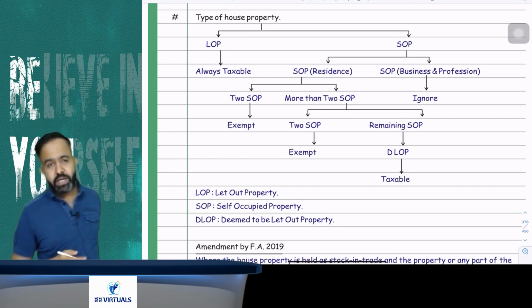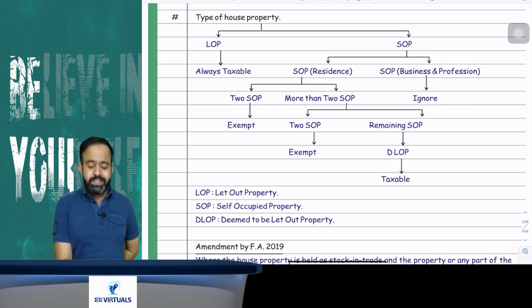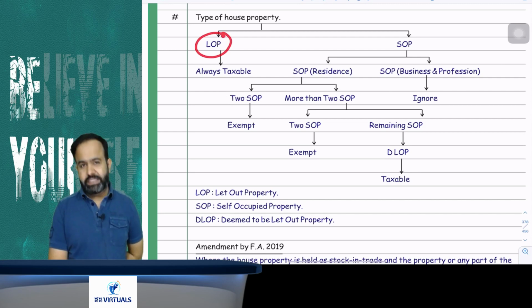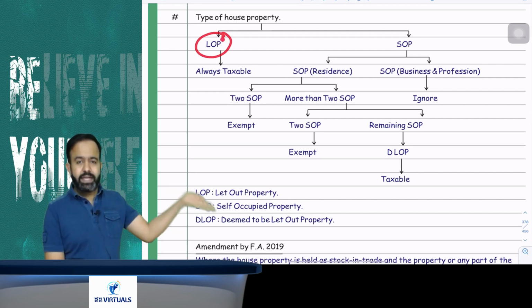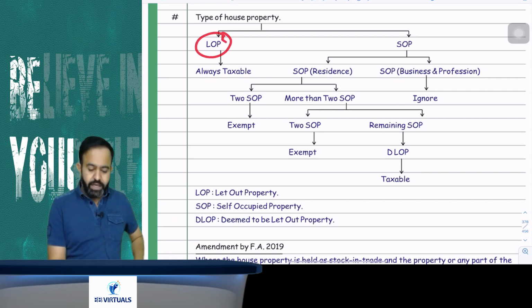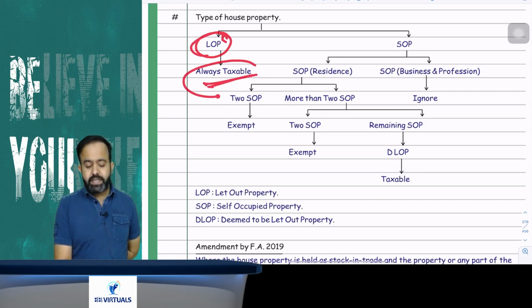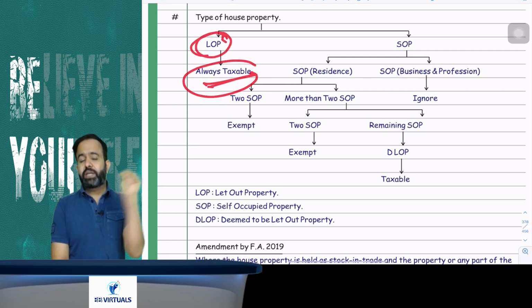There are two types of house property. One is LOP. LOP means let out property. Let out property means any property given on rent, so you are getting rental income. That is called LOP. LOP is obviously always taxable because you are going to get the rent. So rental income is taxable, and LOP is always taxable.